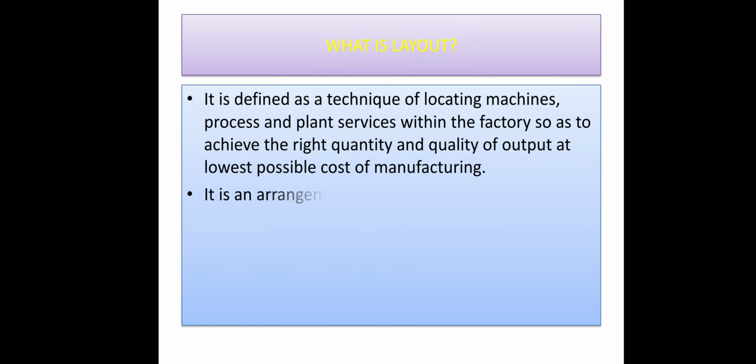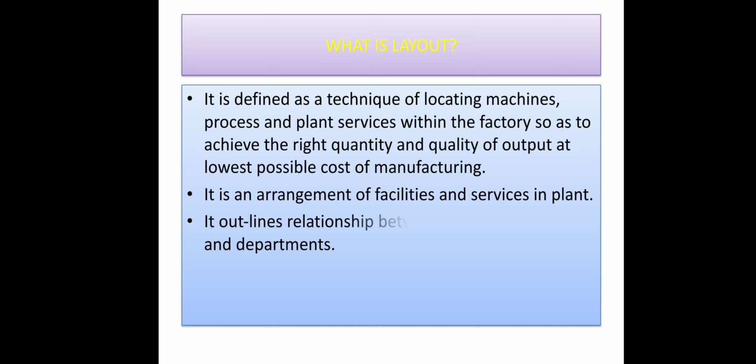So layout is very important for any production unit. Layout plays a very essential role for any manufacturing process. We can say that without layout there will not be any production. So there should be the proper layout, the proper arrangement, and that will be essential for any production process to run in a good way.